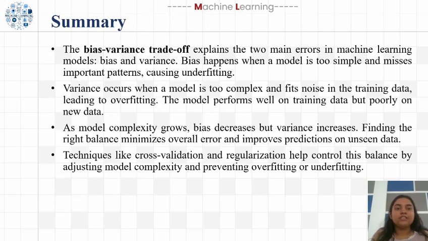The bias variance trade-off explains two main errors in machine learning. Bias happens when the model is too simple and underfits. Variance happens when the model is too complex and overfits. As complexity increases, bias also increases.